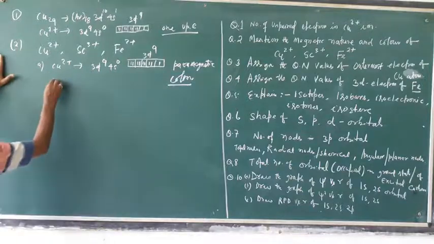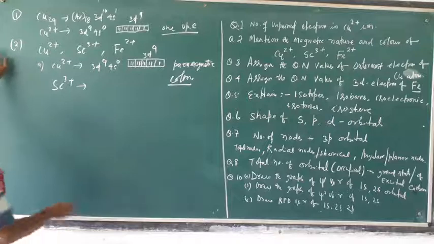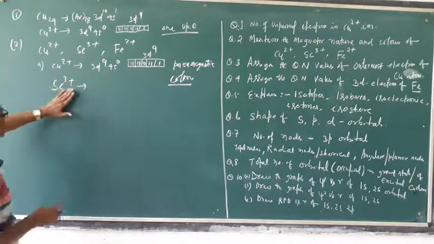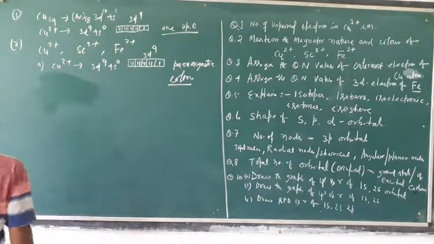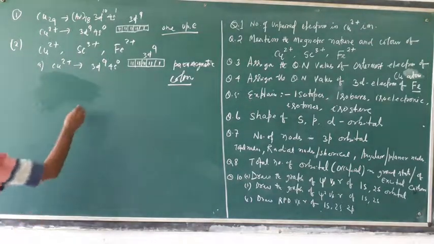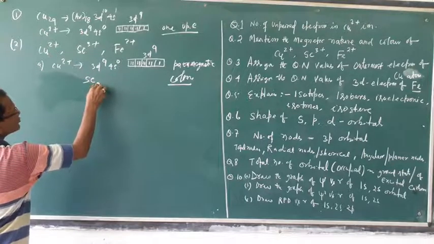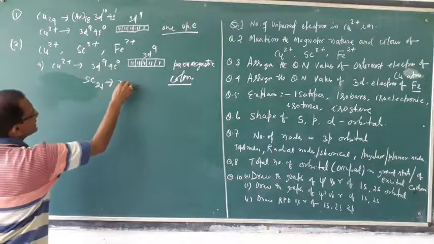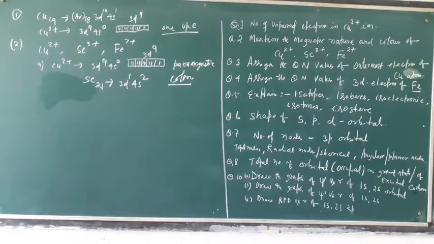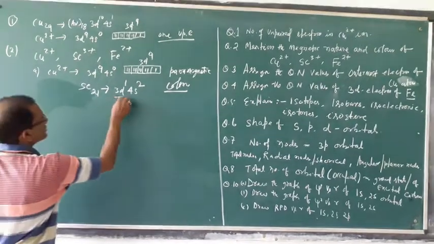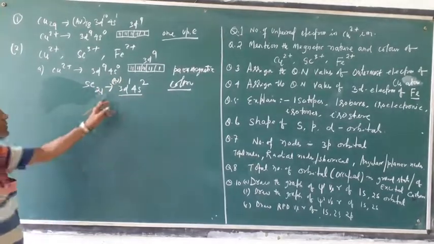Then scandium 3 plus. Scandium, atomic number 21, can be written as argon 3d1 4s2.